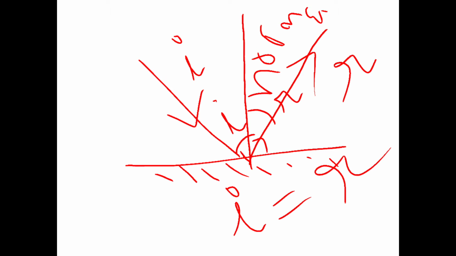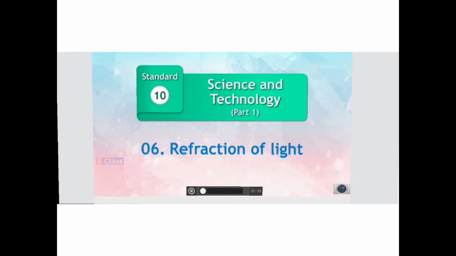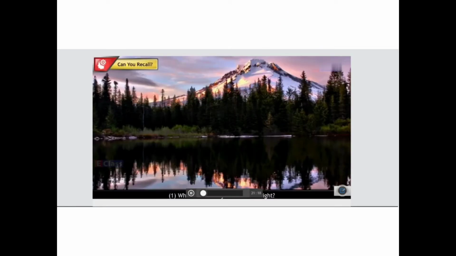We know that light travels in a straight line, and if any opaque substance comes, then it gives a shadow on the other side, right? And if it is a shiny surface, the light gets reflected. Now let us come to the refraction of light.